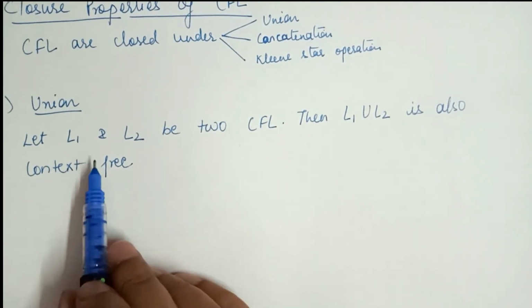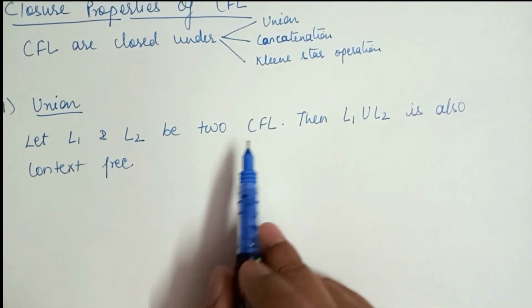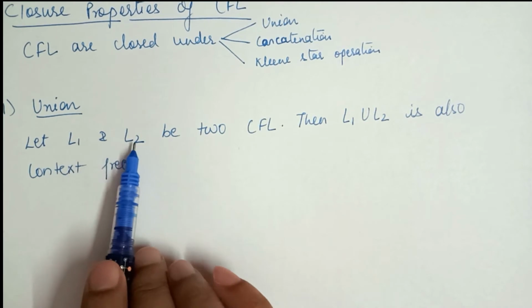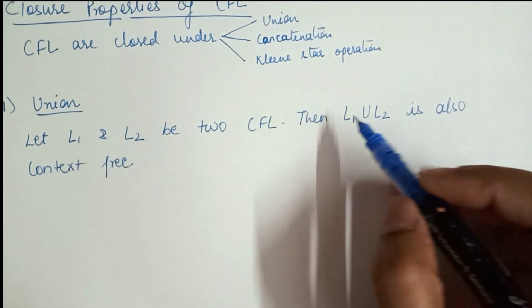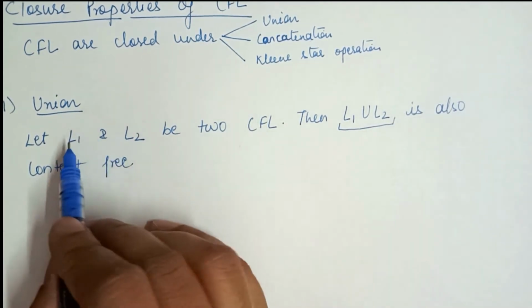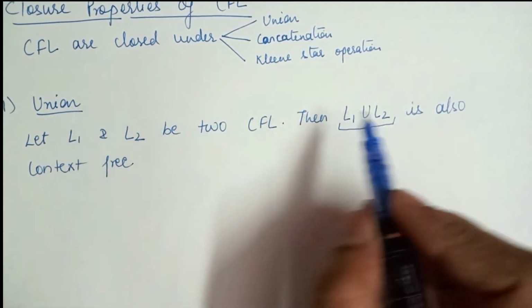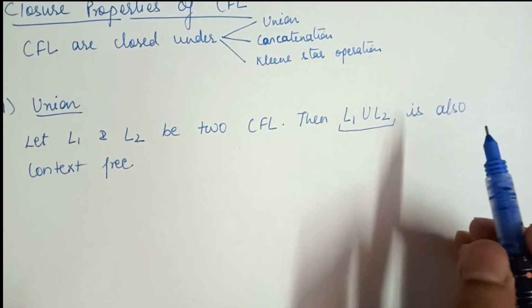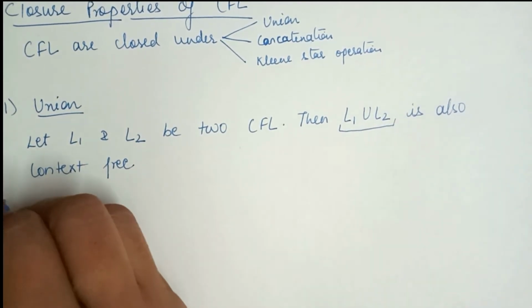Suppose L1 and L2 are two context free languages. The union of these context free languages L1 and L2 can be denoted like this: L1 union L2. If these two languages are context free, then their union, that is L1 union L2, is also context free. Suppose we take an example.